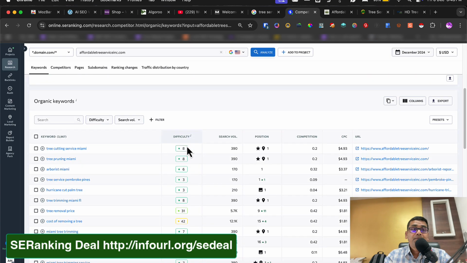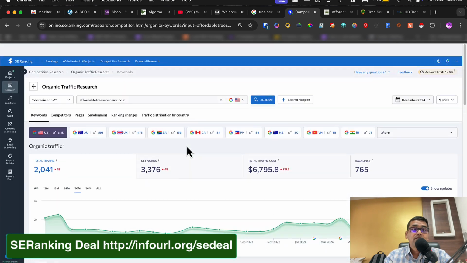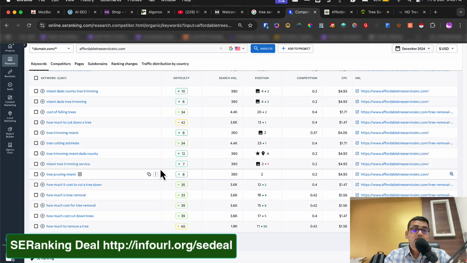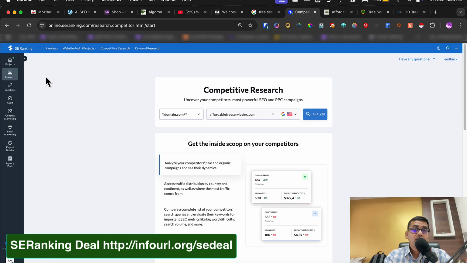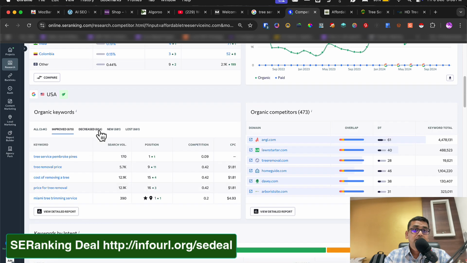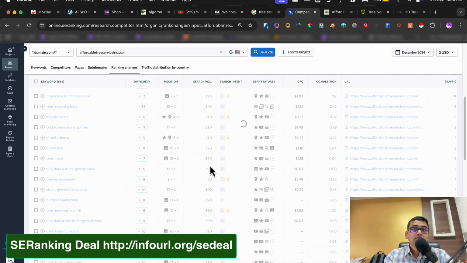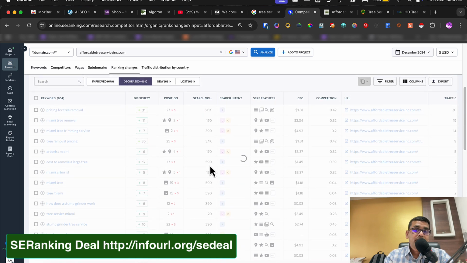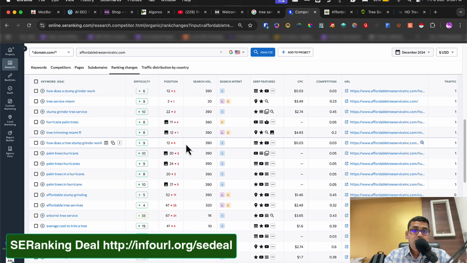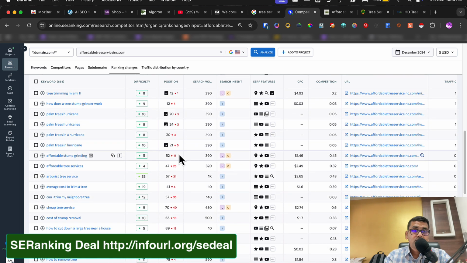And now I want to see something more. There are some keywords we found that were not ranking as well as they did in the past. So let's see the decreased ones. Here, a drop of one or two spots is not a problem for us, but we want to see if there is a huge drop.